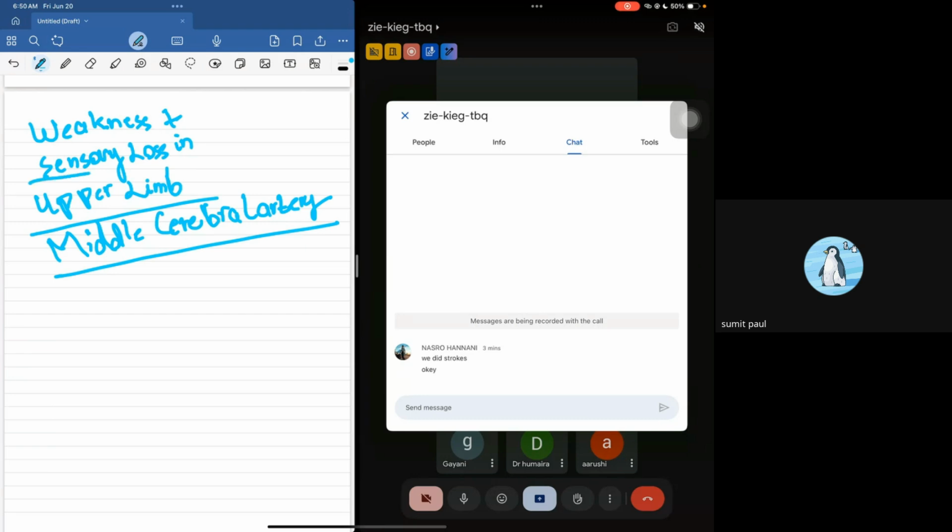So most likely, again, this is a stroke of the middle cerebral artery, right? But if there is weakness in the lower limb along with that, and there are urinary issues as well, then the stroke is going to be an anterior cerebral artery stroke, right?